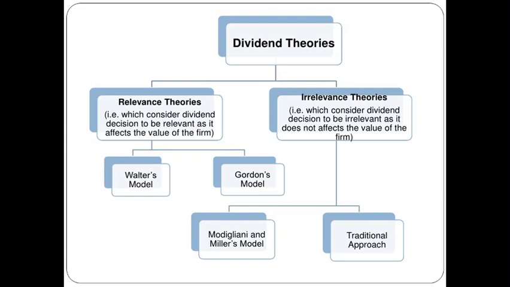There are two types of theories, as we have discussed: relevance and irrelevance theories. Relevance theory considers the dividend decision to be relevant as it affects the value of the firm. Under this, two models have been suggested: first is the Walter's model and second is the Gordon's model. The second school of thought is irrelevance theories, which consider the dividend decision to be irrelevant and, according to them, it doesn't affect the value of the firm. Under this, we have two types of models. First is the Modigliani and Miller model, and second is the traditional approach.